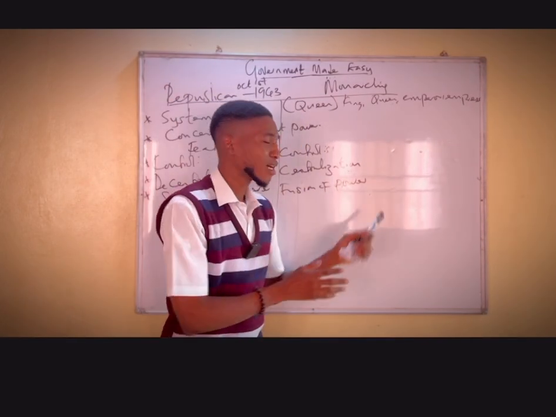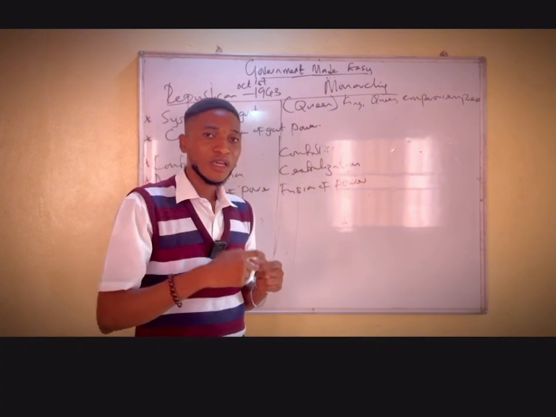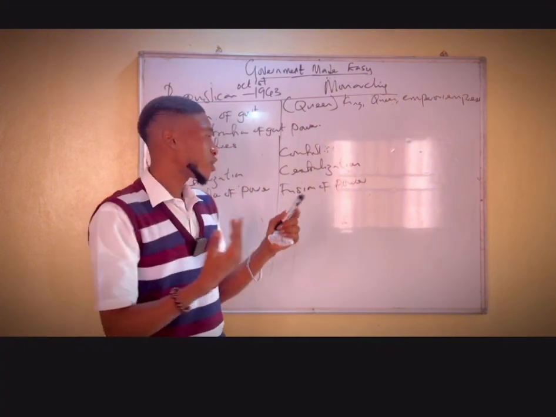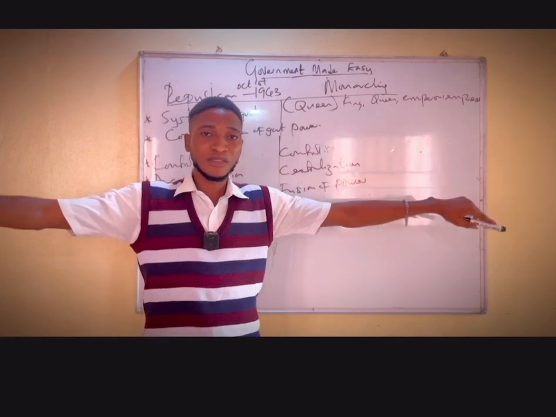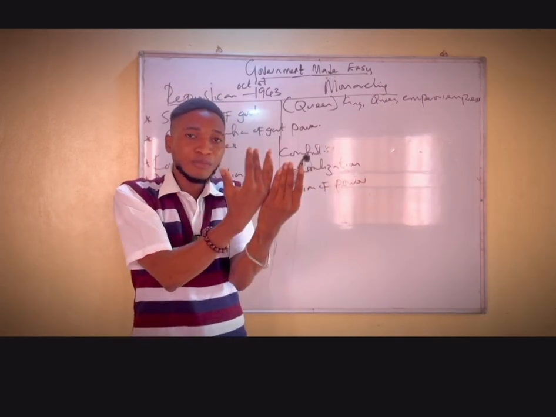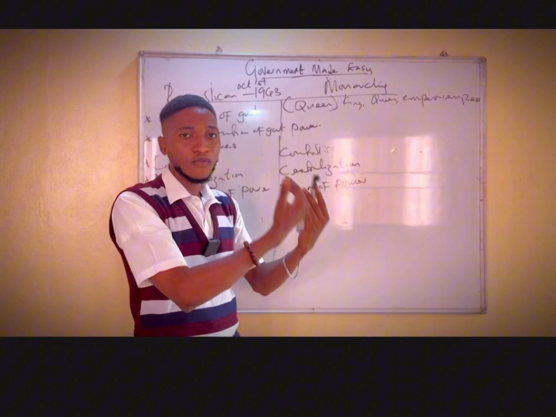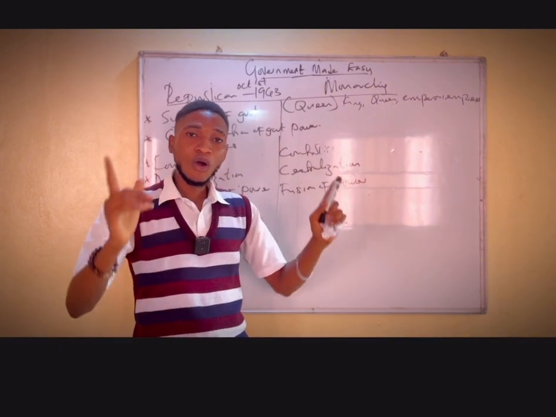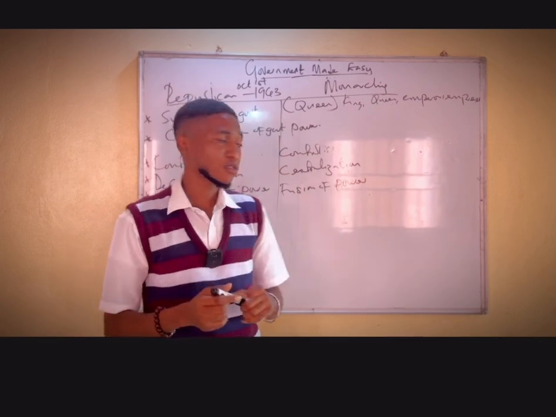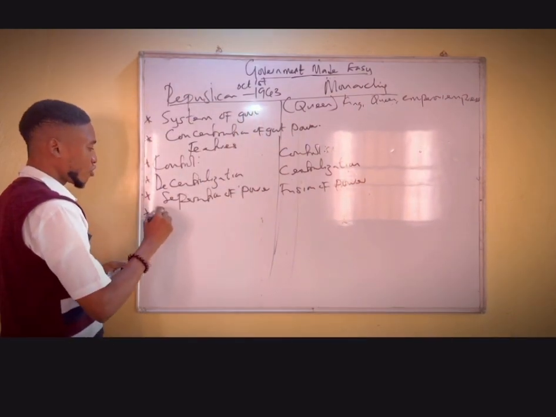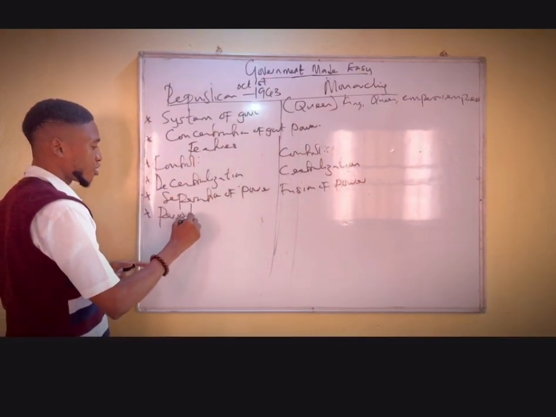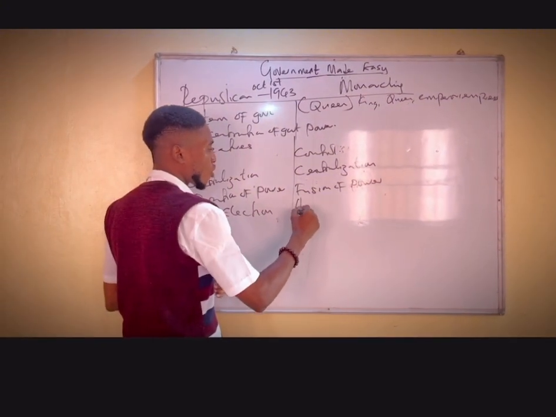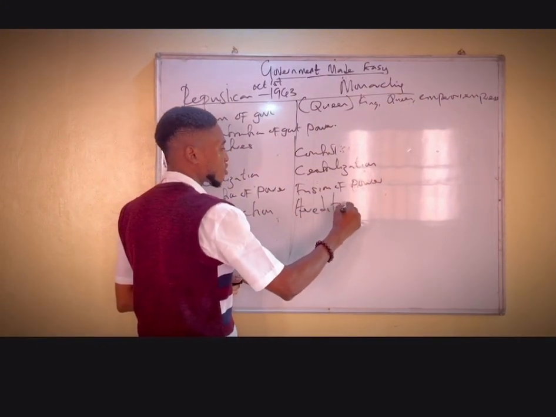Fusion of power means that the executive can perform the work of the legislature and also the work of the judiciary. So the powers of the government are not separated, but they are fused and put in a particular organ of government. And most times, the monarch usually controls all the activities in the state. So here, we are going to have what we call periodic election. Then here we are going to have what we call hereditary.